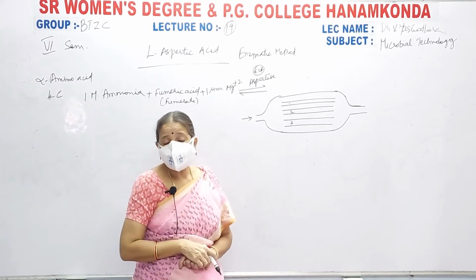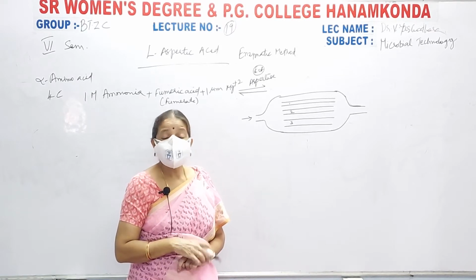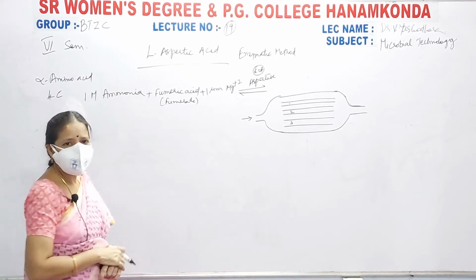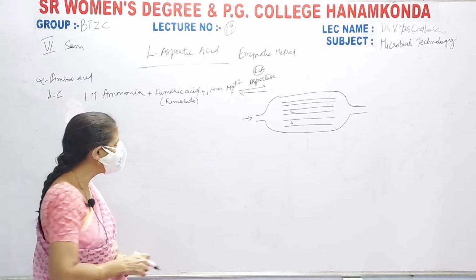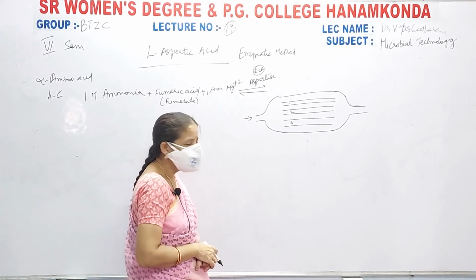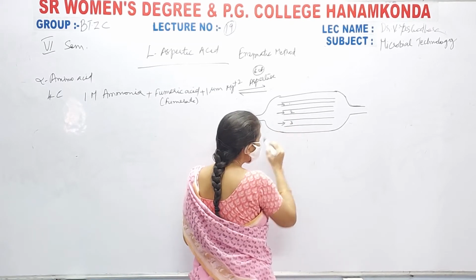In L-glutamic acid production you have intermittently added urea. It is also an ammonia compound. Here you will be adding ammonia directly. 1 molar ammonia is used in the culture medium, and then when you are releasing it along with E. coli cells, all of them enter into these tubes.